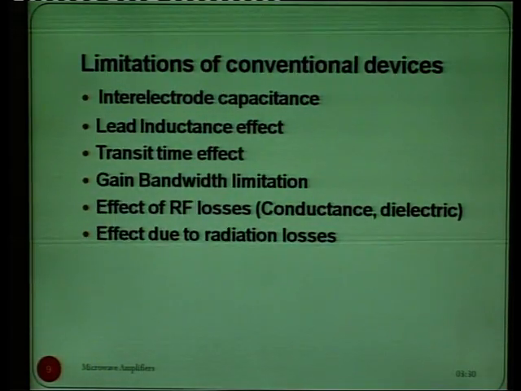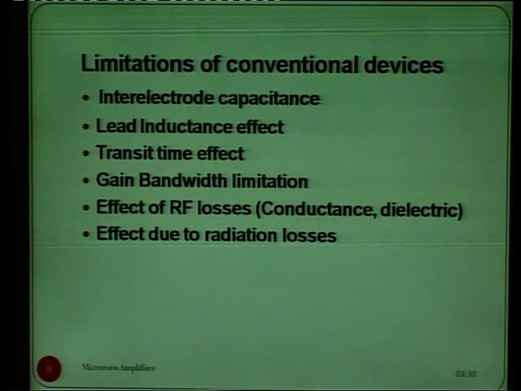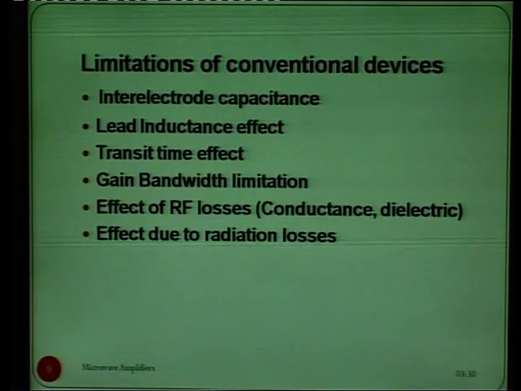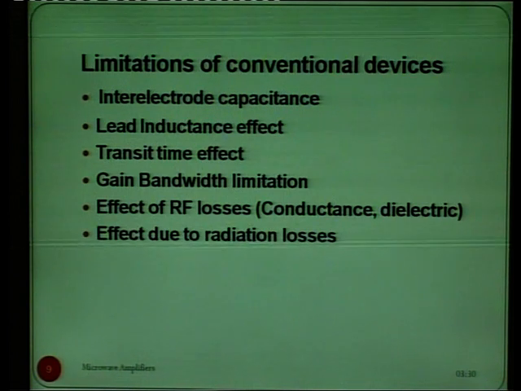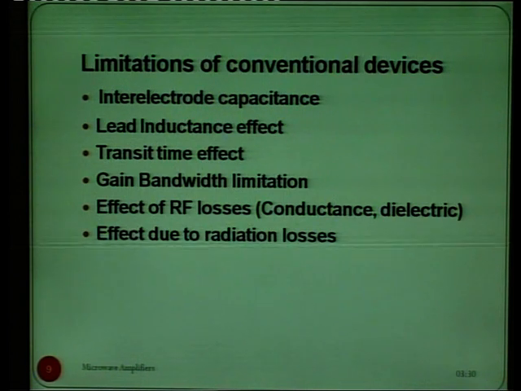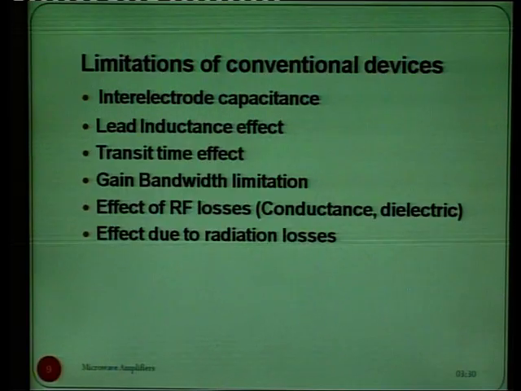Now, we will discuss the limitations of conventional devices when they are operated at high frequency. It means that this is why we are not using conventional devices at microwaves.